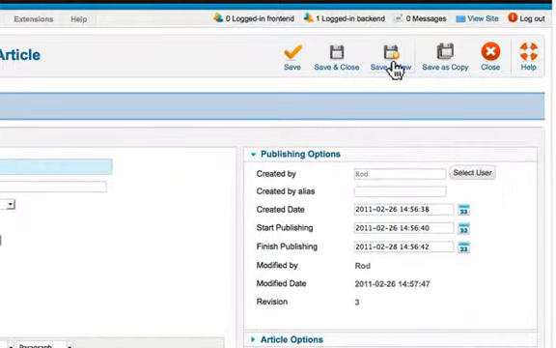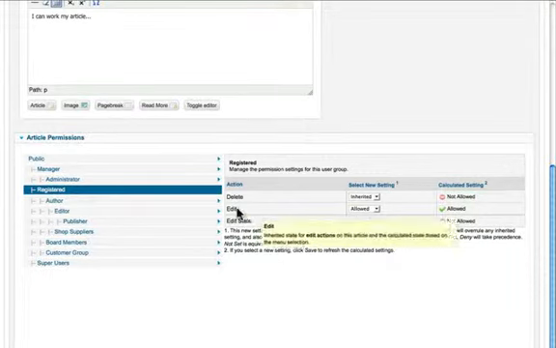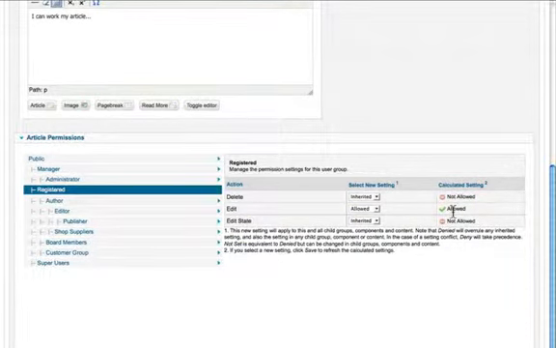Now if I want to save and be done with it, I can hit save and close. Save and new opens up a new one. Save as a copy, which would then make a copy of the article for my site. Close without saving at all. You'll notice once I save the article, registered users can now come in and edit this article, but only this article. And this is what access control is for.